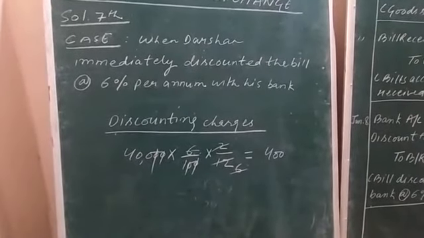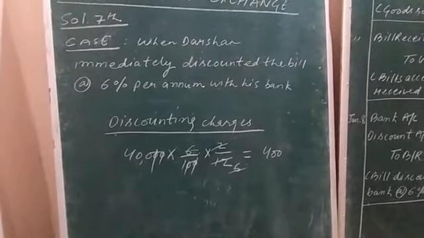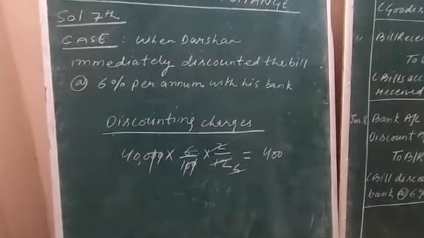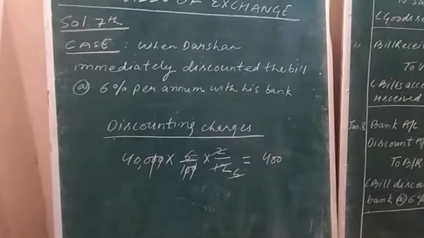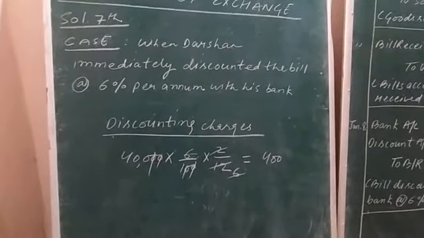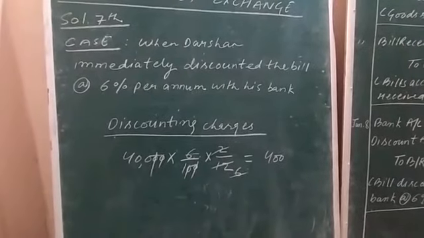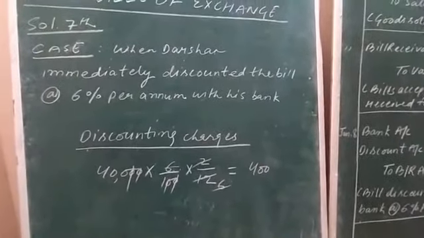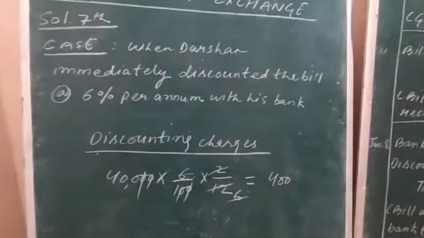Bank provides facility to the holder of bill receivable that he or she can anytime get his or her bill discounted with bank, but the discounting charges, or say the commission of the bank, will be charged, okay,